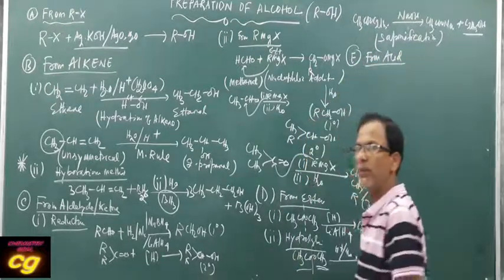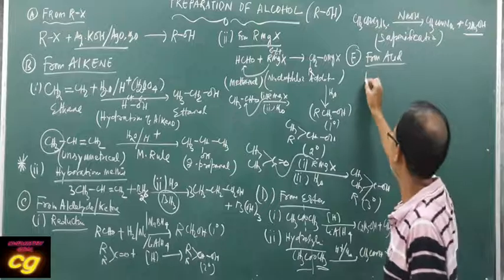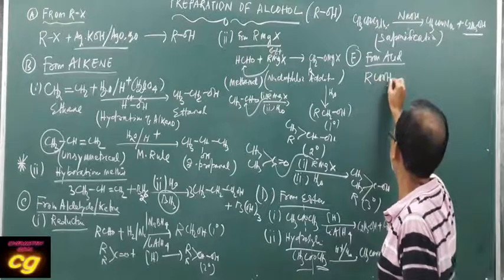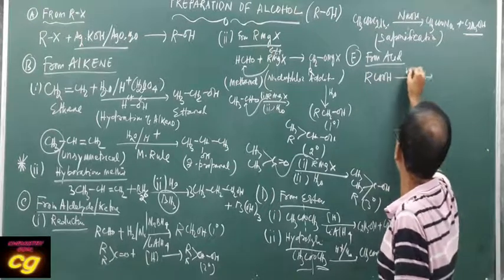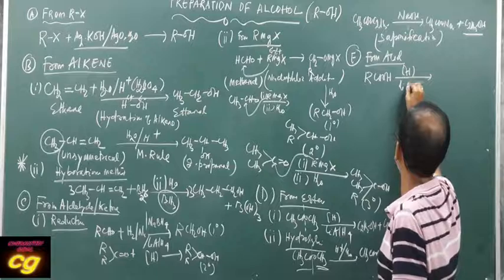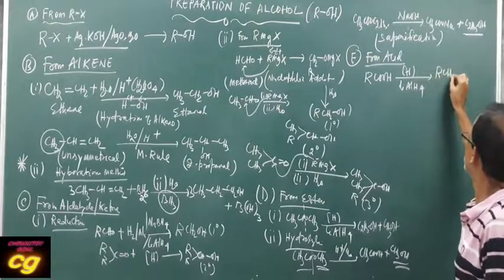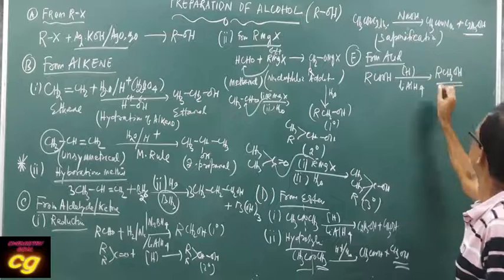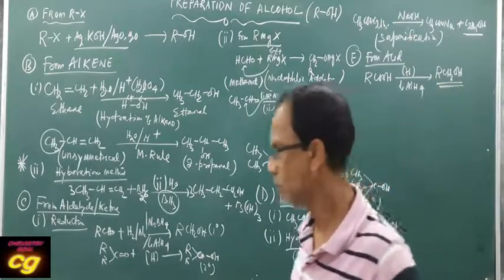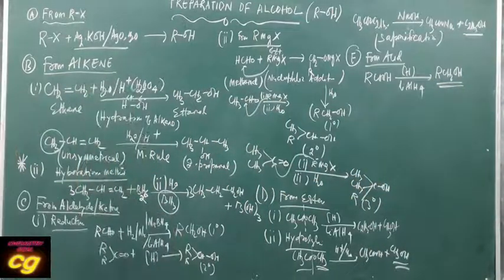From acid you can prepare alcohol only by reduction reactions. You take any acid, RCOOH, and it undergoes reduction with the same lithium aluminum hydride. The product is RCH2OH, alcohol. You can prepare alcohol by reduction from acid.